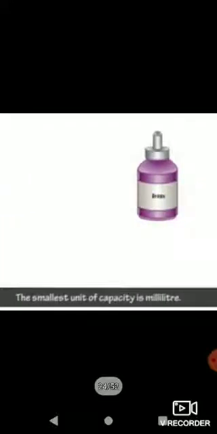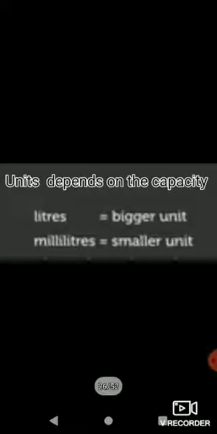And the smallest standard unit of capacity is milliliter. It is written in small ml. So the units are written in short form, small l for liters and small ml for milliliters. Units also depend upon the capacity. If the liquid is big in size, for example, we have to measure a tank or a can, then it will be in liters.